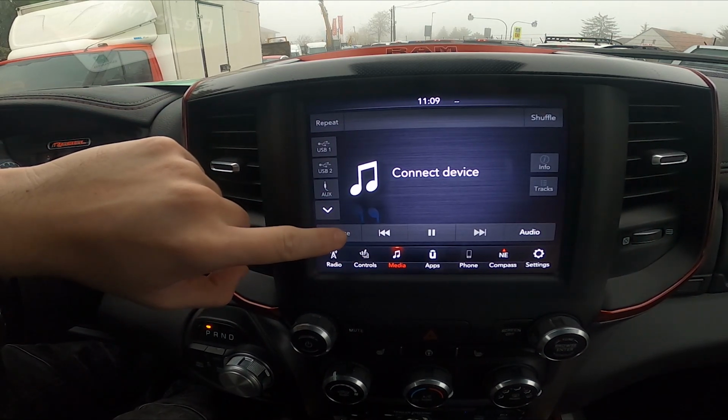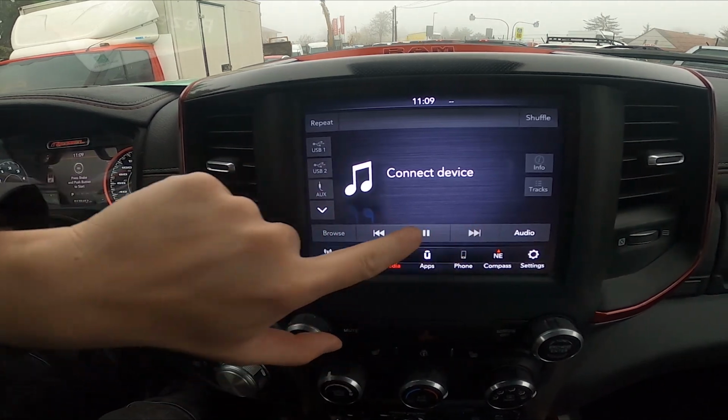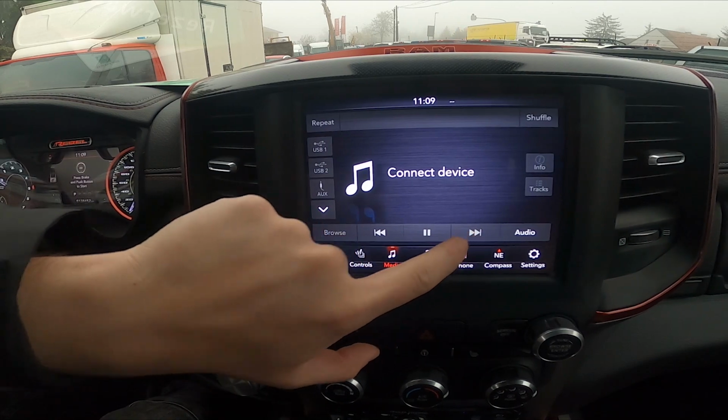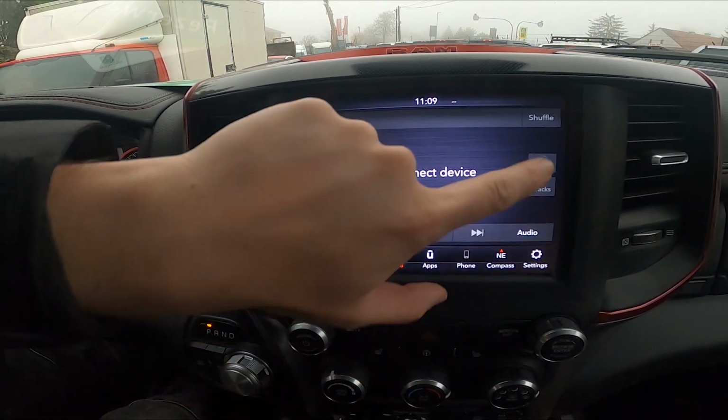Then you'll be able to go to browse and browse your tracks. You will be able to change them, stop them. Also go to track list and info.